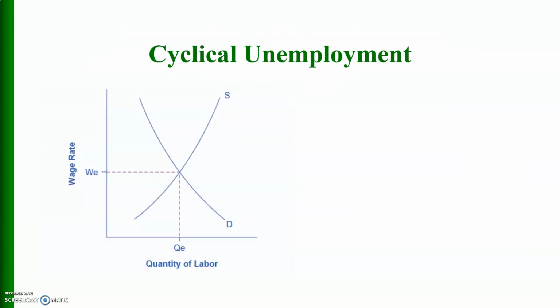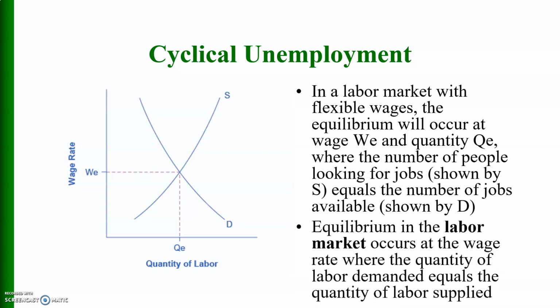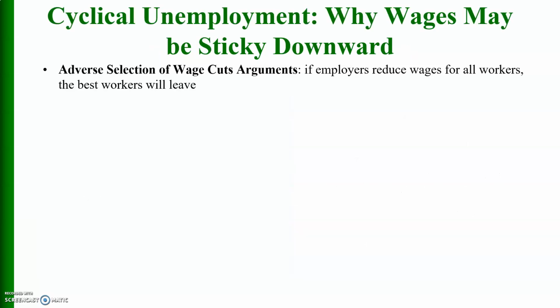Cyclical unemployment. In a labor market with flexible wages, the equilibrium will occur at wage WE and quantity QE, where the number of people looking for a job, shown by the supply curve, is equal to the number of jobs available, shown by the demand curve for labor. So equilibrium in the labor market occurs at the wage rate where the quantity of labor demanded equals the quantity of labor supplied.